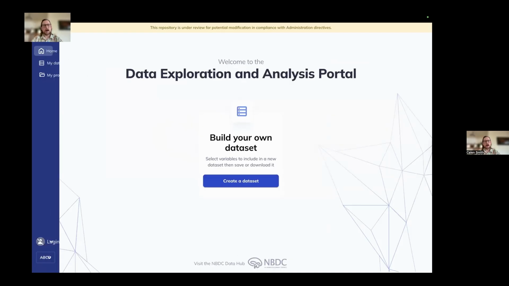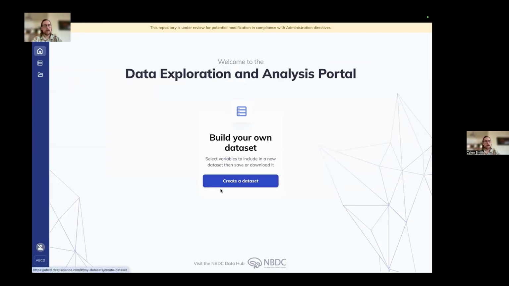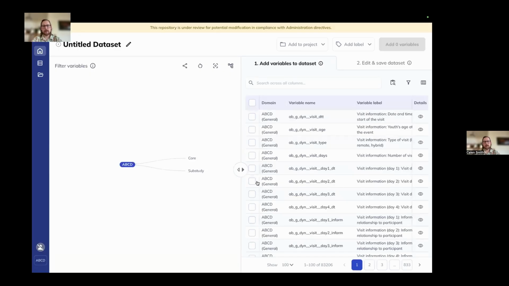Later on in our presentation, we'll talk about my datasets and projects. Those are going to be relevant only to users with DUCs. For now, we're just going to be using our exploration features, which are open to the public. So we'll start by clicking Create a Dataset. We're now presented with two sides of the screen.